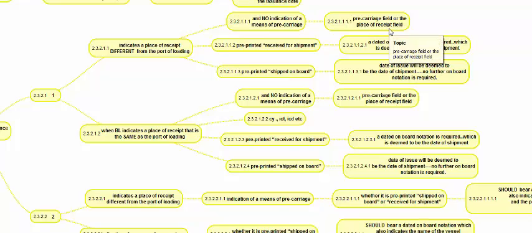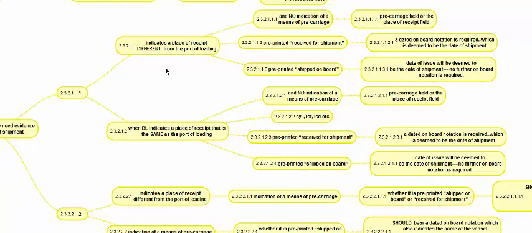If the place of receipt and port of loading are different, then possibly there could be a pre-carriage by a feeder vessel, and thereafter it will go to the mother vessel, or there could be a pre-carriage by an inland waterway, road or air transport, and thereafter it will be moved to the mothership because it's a port-to-port BL. So pre-carriage can be indicated in different ways, either by mentioning it in the field or in the place of receipt field. If there is no indication of pre-carriage, but there is an indication that the place of receipt is different from the port of loading, for a pre-printed receipt for shipment BL, the dated onboard notation is required.